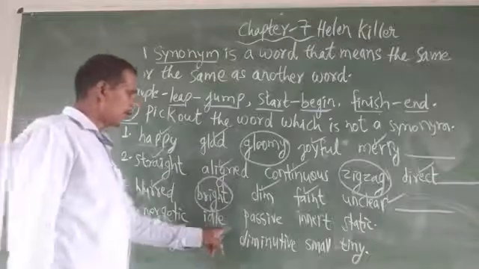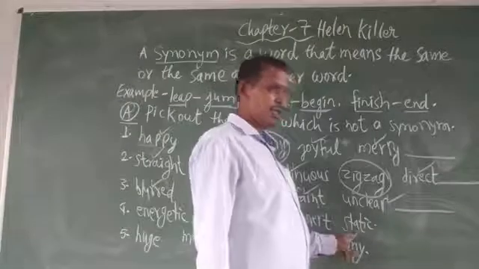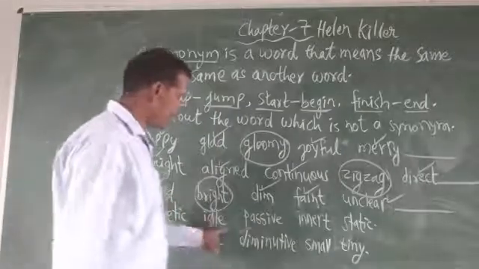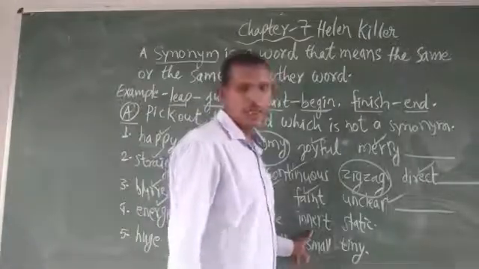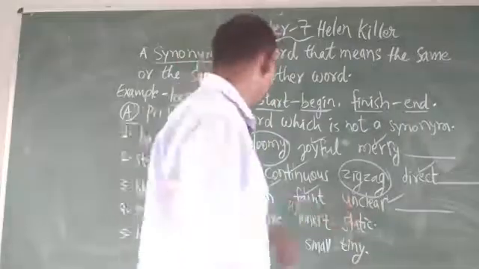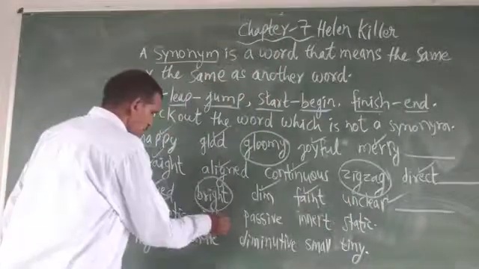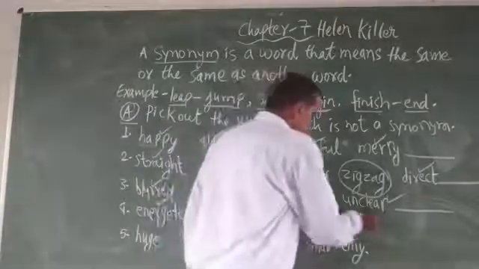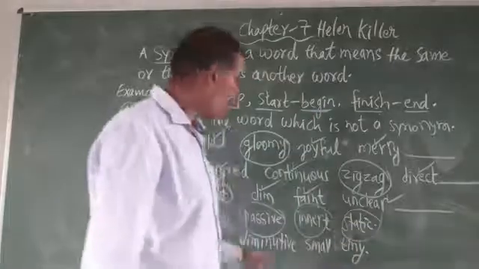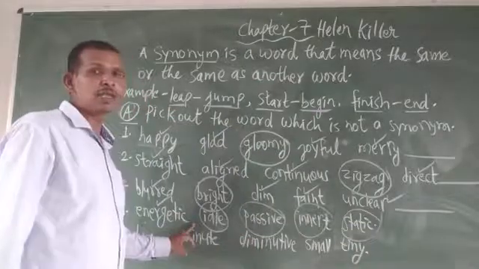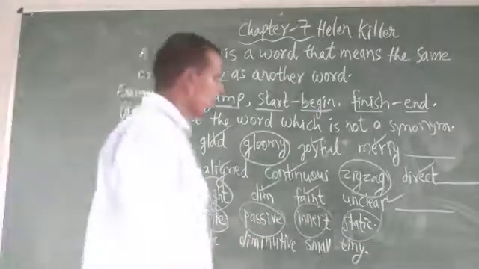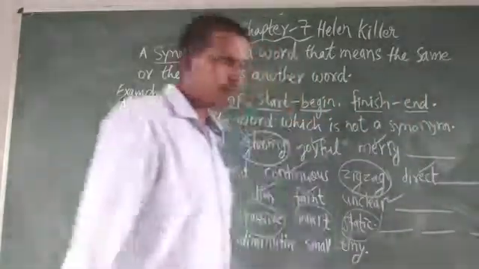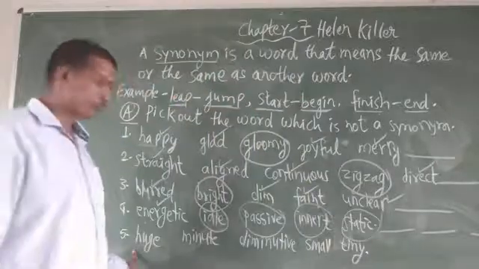Energetic, idle, passive, inert, static. Okay. Energetic, right, idle not, passive not, inert not, static is also not. Okay. So idle 1, passive 2, inert 3, static 4. So 4 words are not synonym word with energetic. So we will write here 4 words. Okay. And now see fifth number.